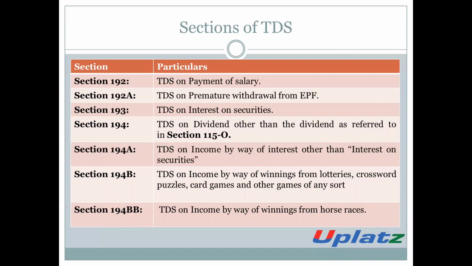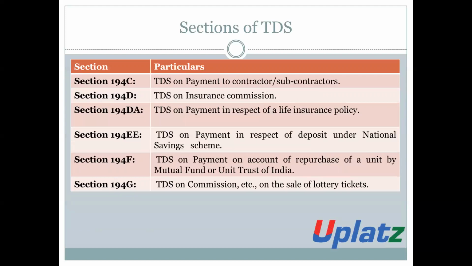Section 194A, TDS on income by way of interest other than interest on securities, because the TDS on interest on securities is already covered in Section 193. Section 194B, TDS on income which is earned by way of winnings from lottery, crossword puzzles, card games, and any other games. Section 194BB, TDS on income which is earned by way of winnings from horse races.